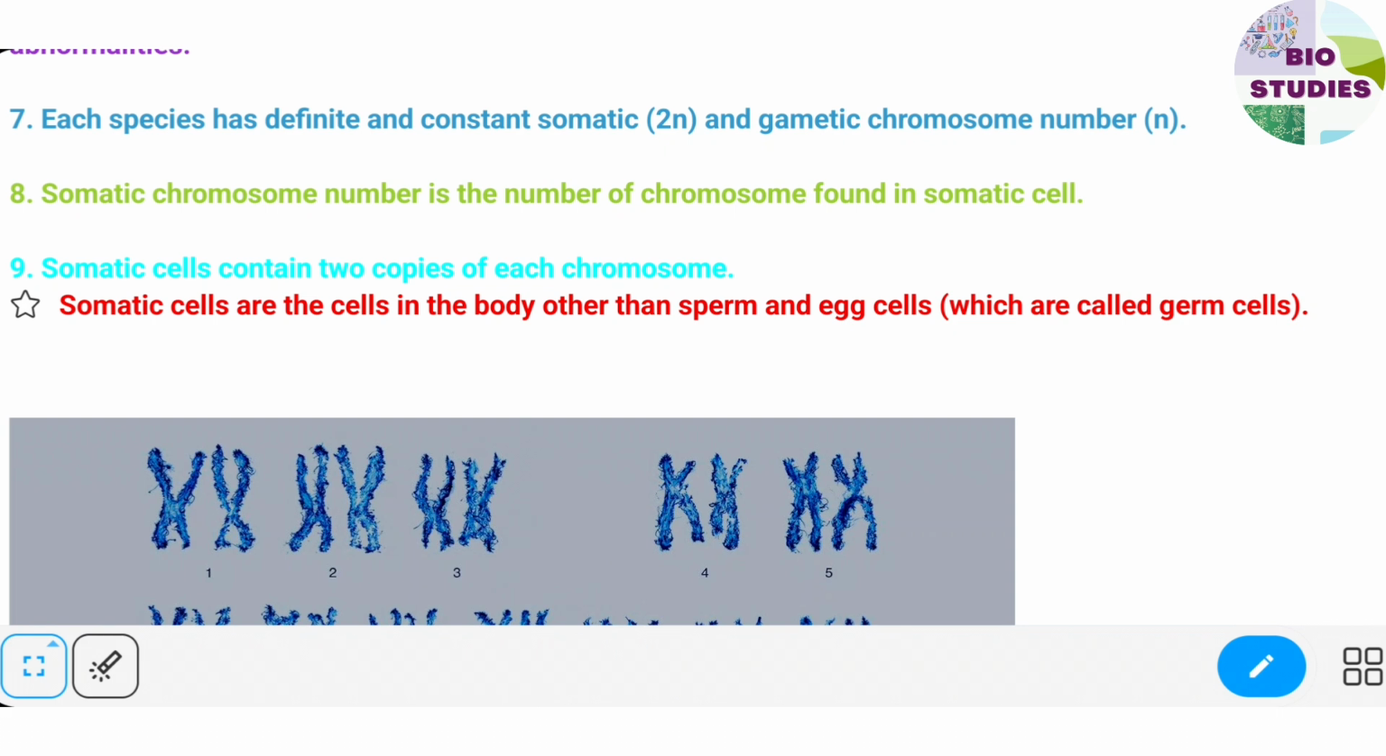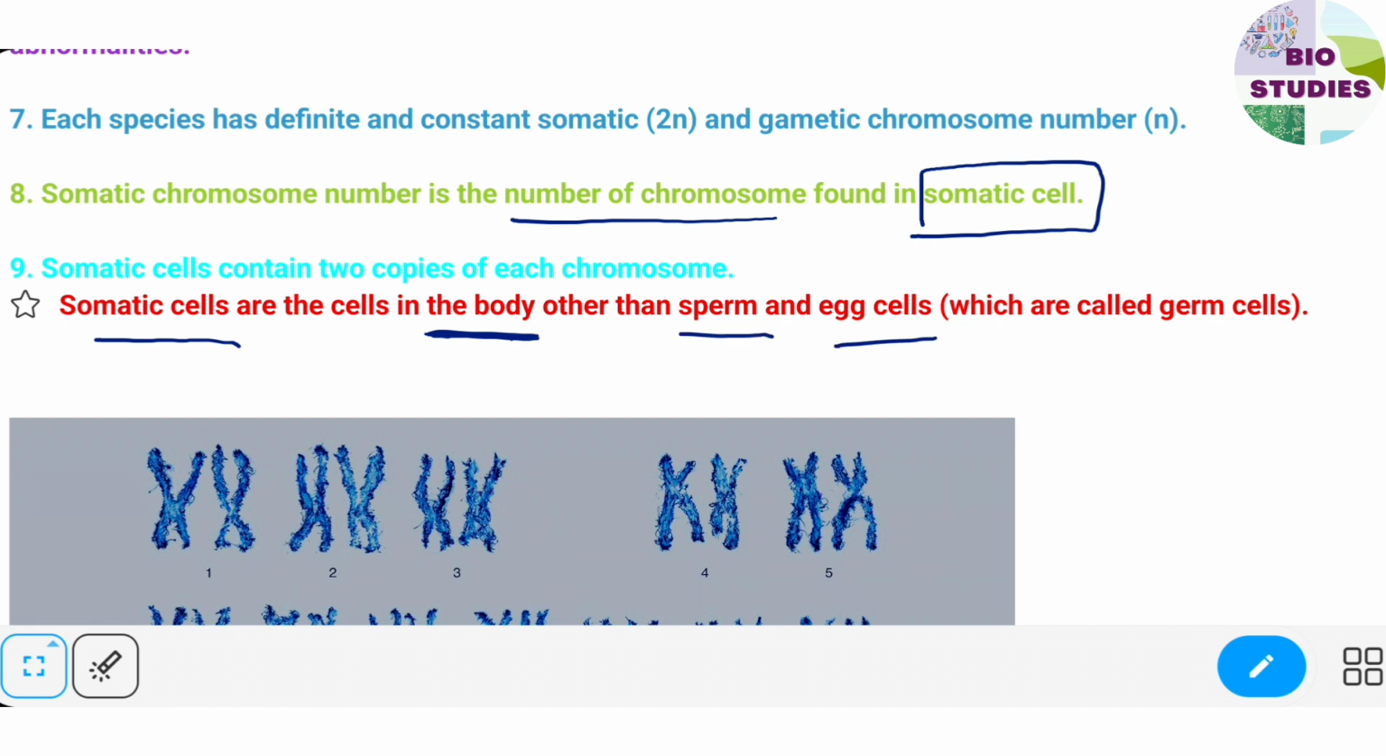Next is, somatic chromosome number is the number of chromosomes that is present or found in the somatic cell. What is a somatic cell? Somatic cells are the cells present in the body. These are the body cells other than the sperm or egg cell, which are the germ cells. Sperm and egg cell in male and female respectively. These are the germ cells. But other than that, cells of the body are the somatic cells.